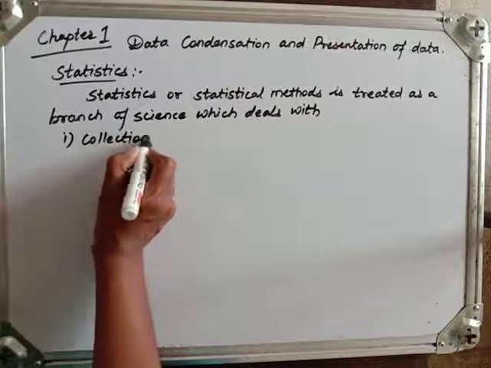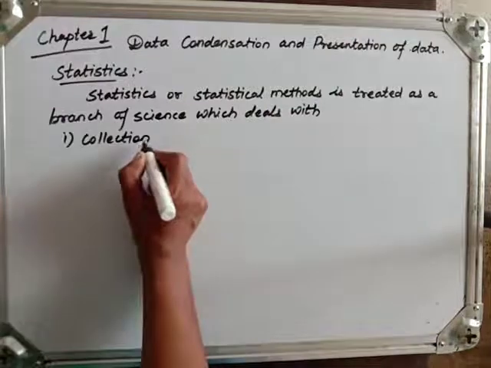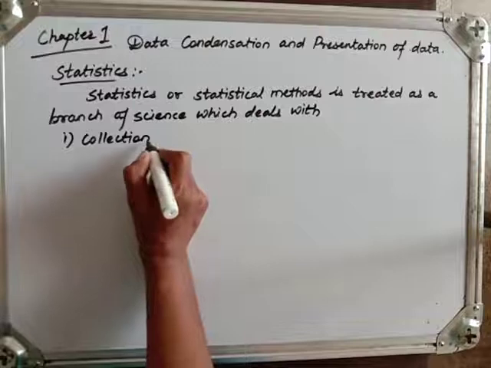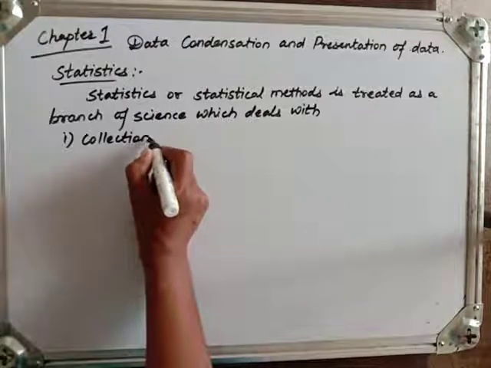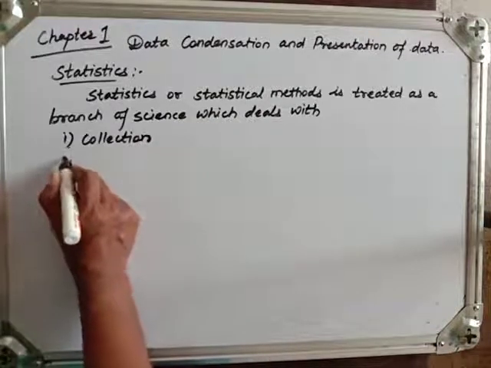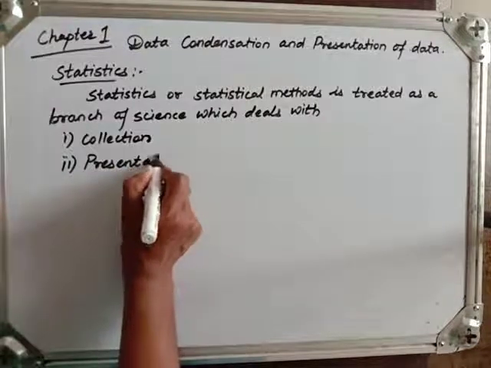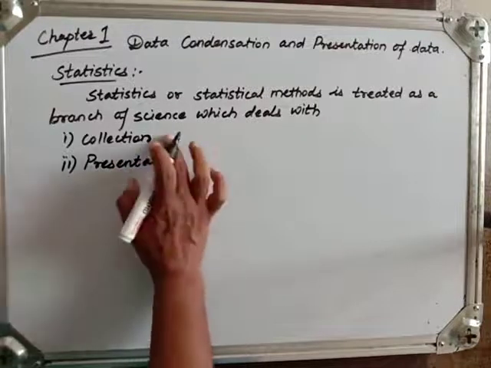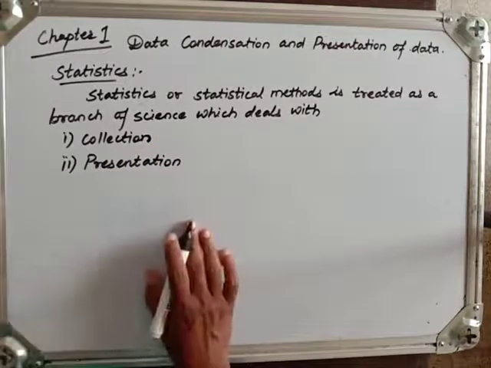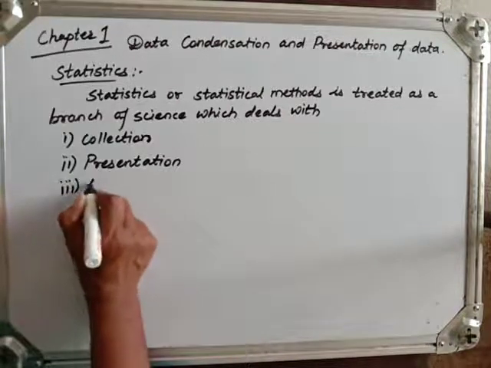Now how the data is collected, that is known as a procedure to collect the data. There are various ways to collect the data. We can collect data by ourselves, or we can collect data from any other mode. Okay, so collection. Second one is what? Presentation. Now whatever data we have collected, we need to present it either using various diagrams or graphs, we can say. Then the third one is analysis.